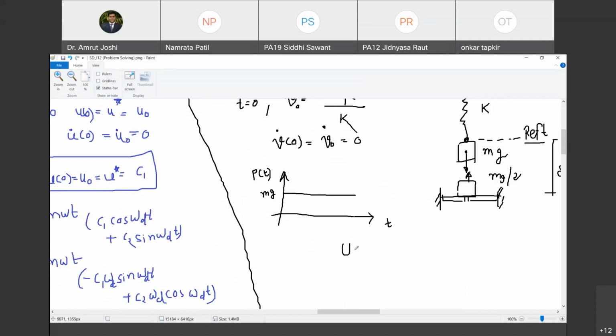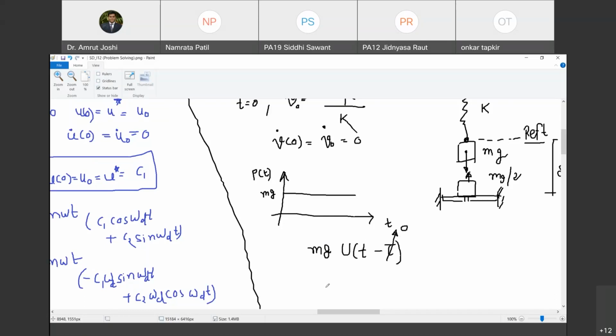U of t minus tau, ऐसा ही नोटेशन है ना हमारा, multiplied by mg, ऐसे लिखते हैं ना. What is tau? Tau is 0 here because at the very first instant t equal to 0, this mg has been suddenly applied. So therefore this tau is 0.